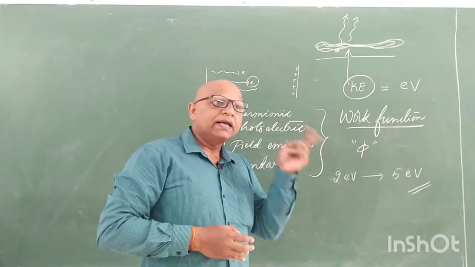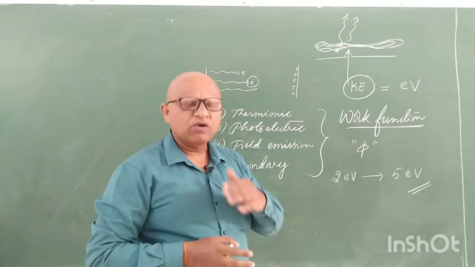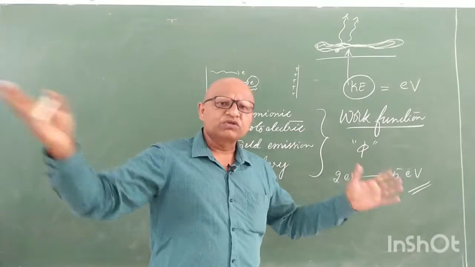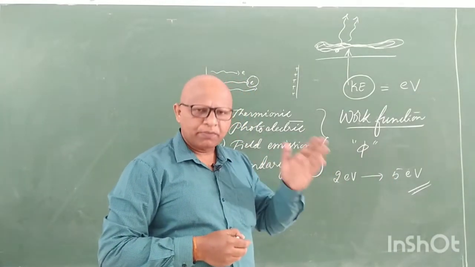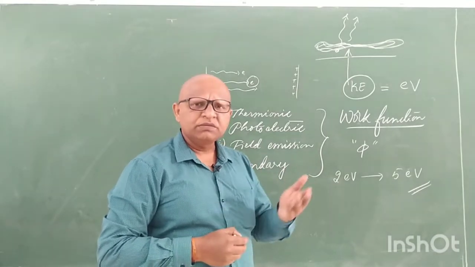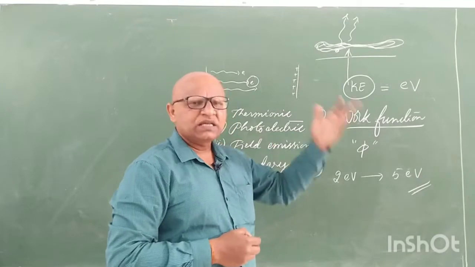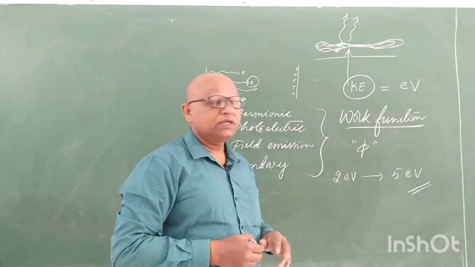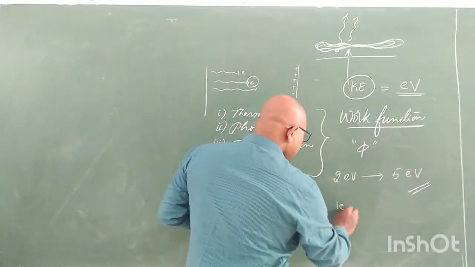To go from one galaxy to another galaxy, you cannot count the distance in kilometers, because a kilometer is a very small distance compared to the lakhs and crores of kilometers between galaxies. They are appropriately measured in terms of light years. We use a different unit there because the distances are too large. Here the energy is too small to be measured in joules. That's why we take the electron volt. What do you mean by electron volt?